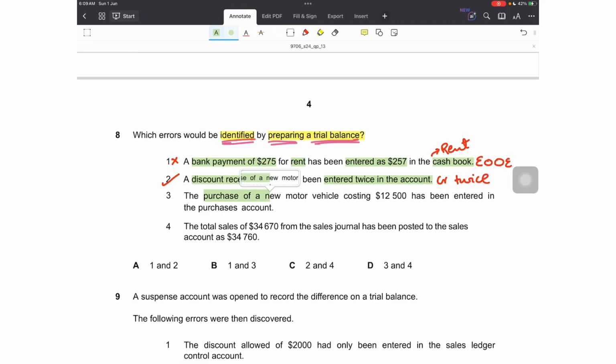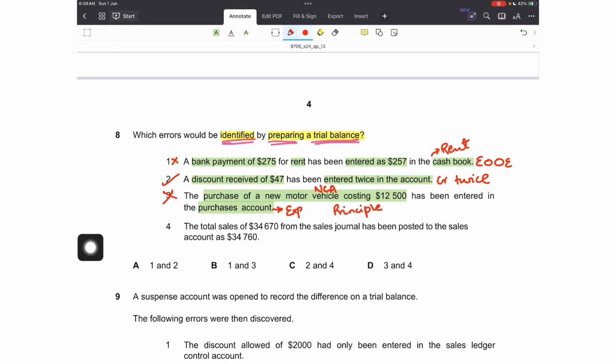Third is the purchase of a new motor vehicle costing 12,500 that has been entered in the purchases account. Purchase of a new motor vehicle was a purchase of a non-current asset, a capital transaction, and it has been entered in the purchases account. The purchases account is a type of expense account. So this is an error of principle. How would this error be corrected? Motor vehicle would be debited and the purchases account will be credited. Does this involve the suspense account? No, so it won't be revealed.